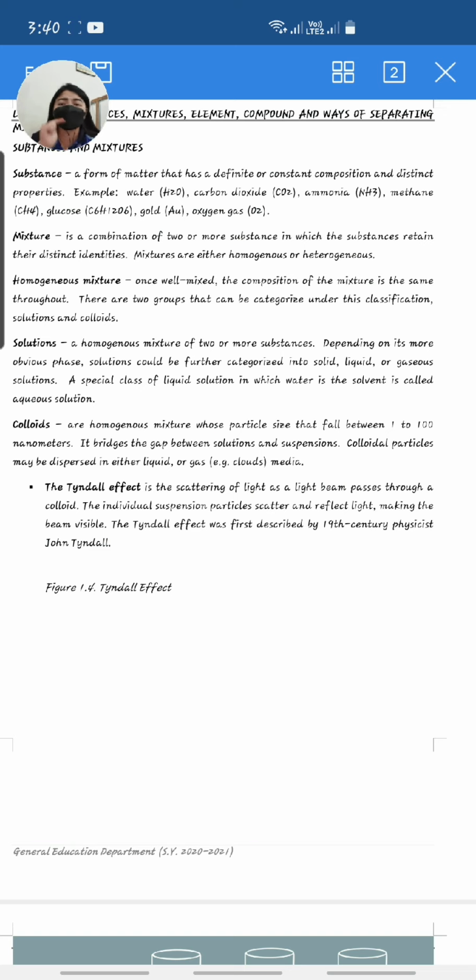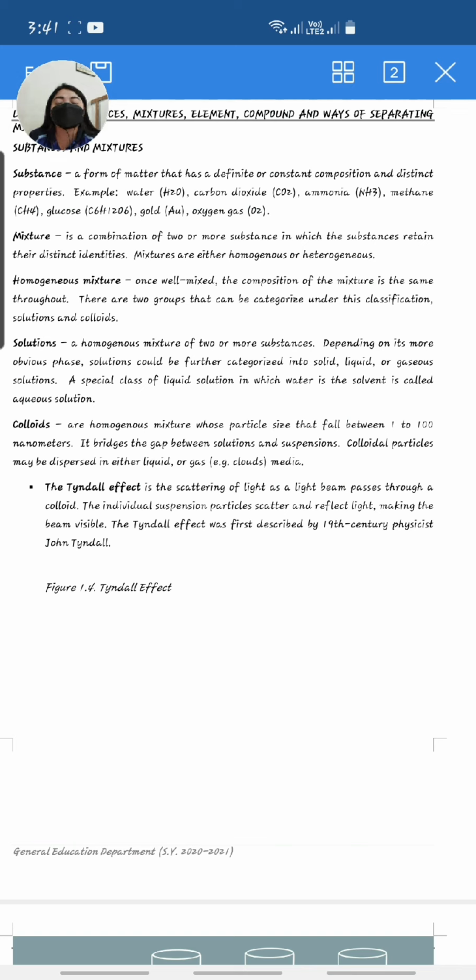What else? We also have water and salt. From the mixing and combination of water and salt, as you can see, nothing happens with regards to the physical properties of it. Both substances will retain their distinct, original appearance and original properties.